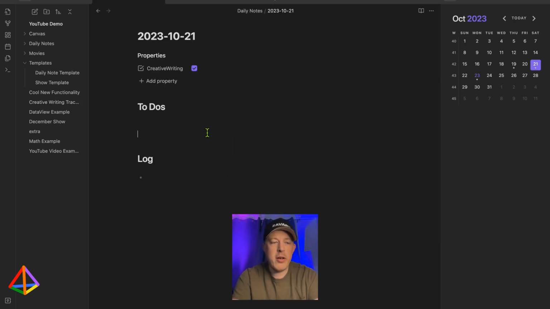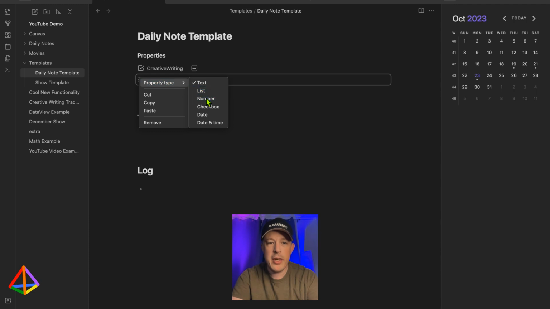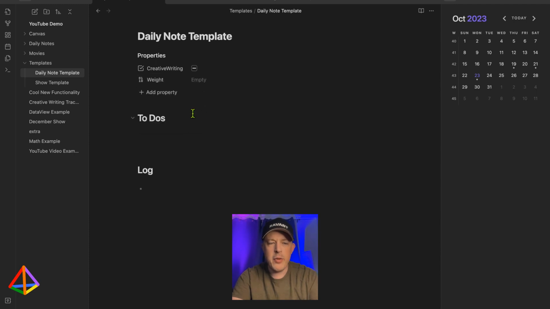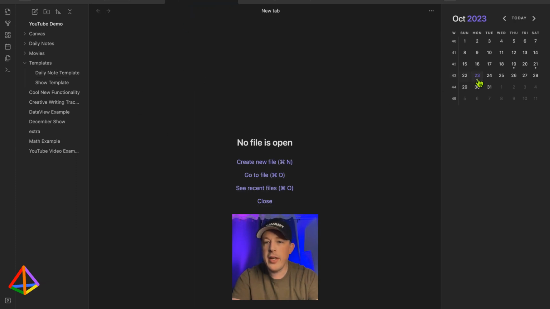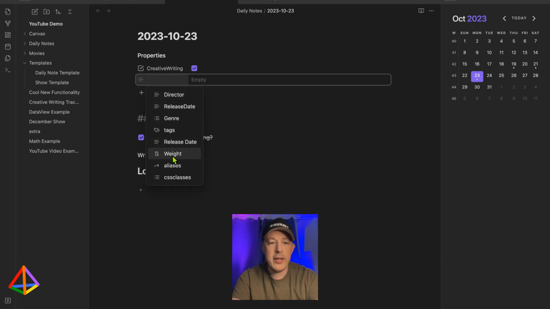And to do that, we are going to go back into our daily note template and add a property called weigh in, or let's just call it weight. And we want this to be a number, and we want it to be empty at first. So then we can go back over here and go back to the note that we've got, and add this one in for right now.